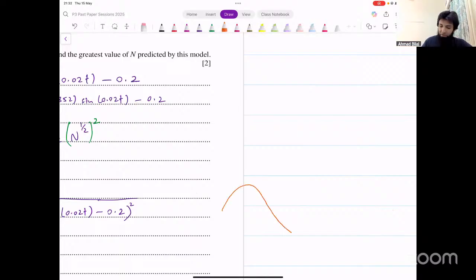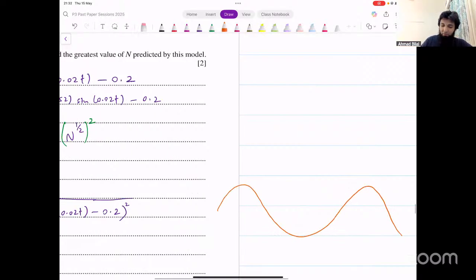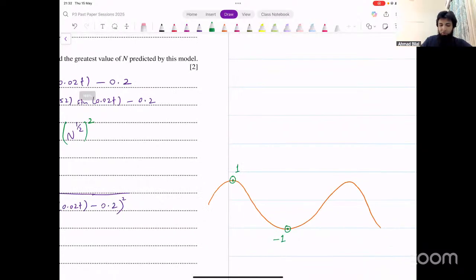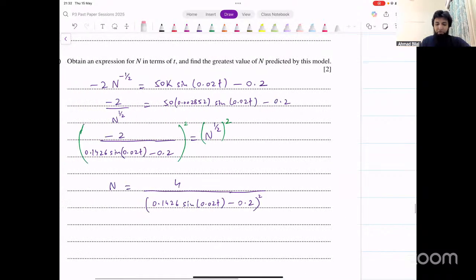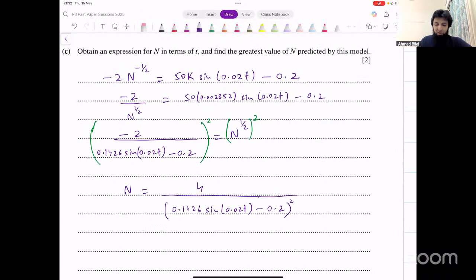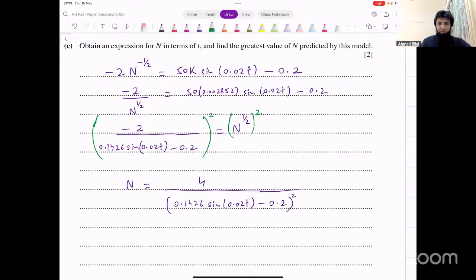Now, if we are looking for the extreme values of sine, when do we have them? This is one extreme value. This is another extreme value. What are those values? 1 and -1. So when we're looking for an extreme value of a function, just like in paper 1, when we used to find range of trigonometric functions, what did we used to do for that? We used to use the extreme possible values of sine and cos functions in problems like these. Sine function is between -1 and 1, right? Values of sine are supposed to be between -1 and +1.